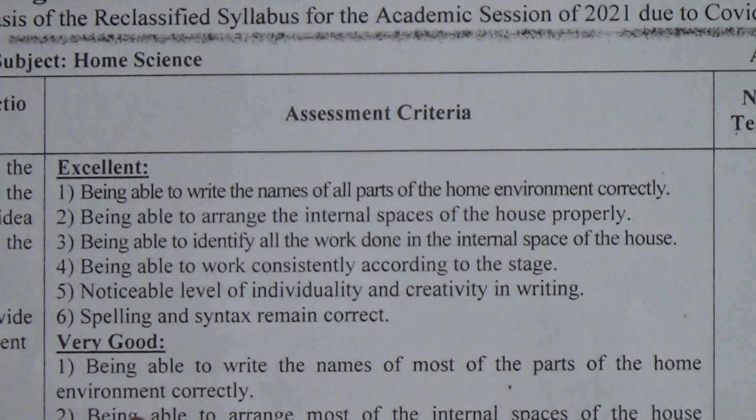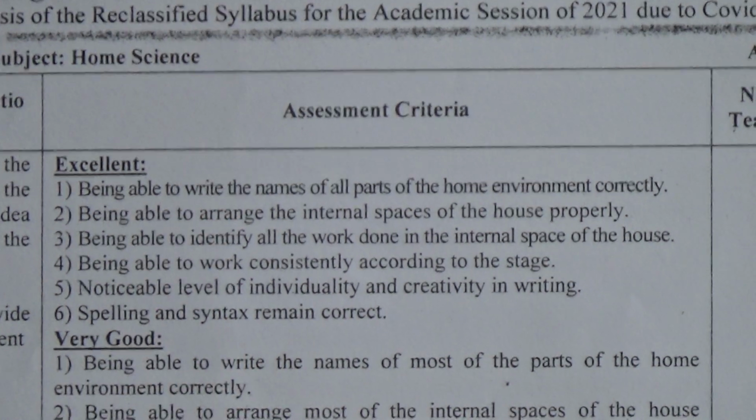In the same way, for fewer of these points you will get very good. In the same way, good.